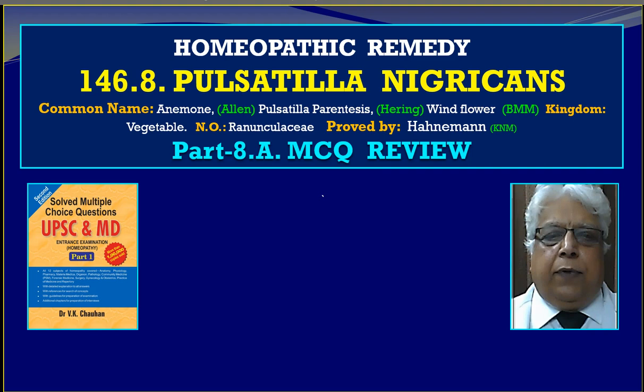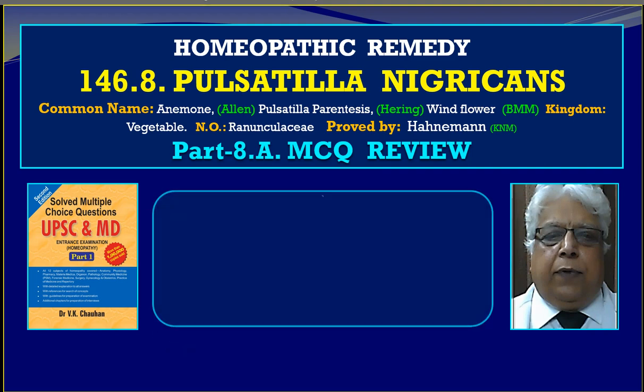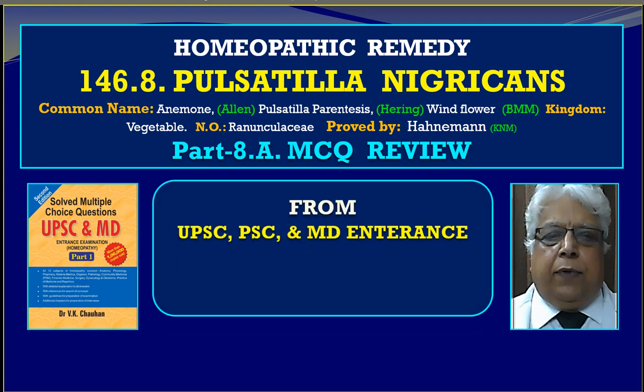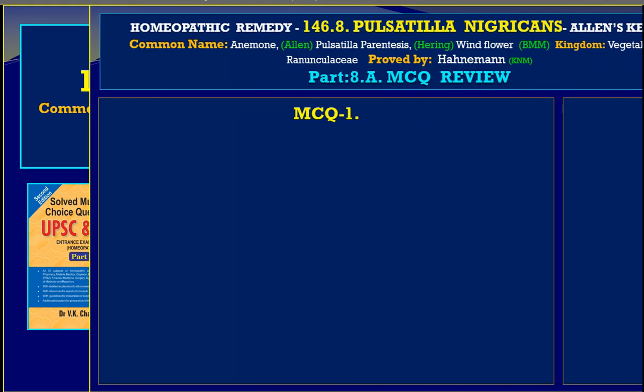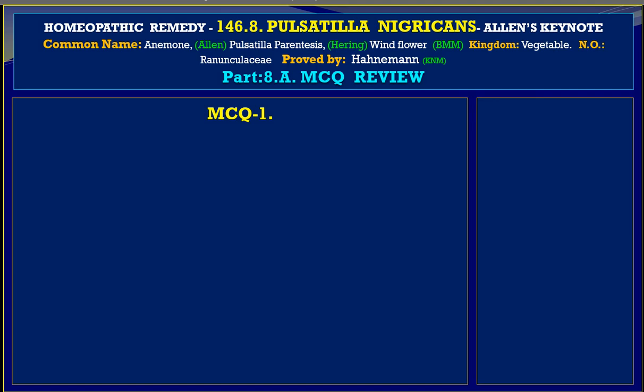This is part 8A MCQ review, and the MCQs are from UPSC, PSC and MD examinations already conducted, with main references from Allen's Keynotes. So let us go to the first MCQ.